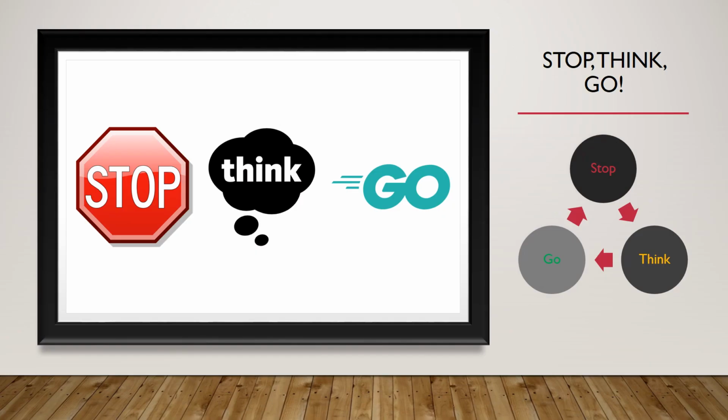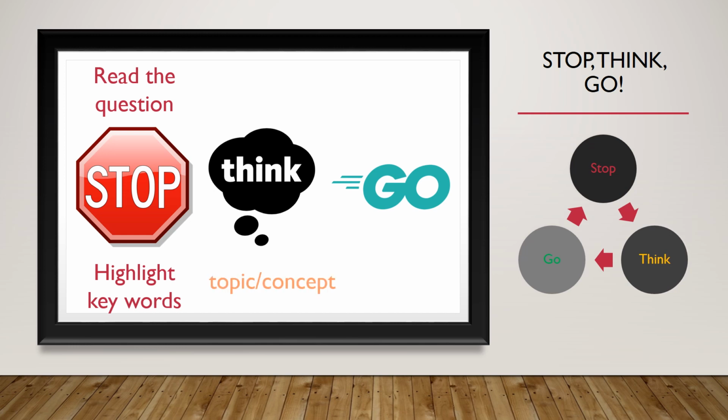First, how are we going to use stop, think, go? You are going to have to stop to read the question and then highlight or underline certain keywords. Next, think of the topic or concept tested. And when you go, annotate and write short notes. Lastly, eliminate to find the correct answers.